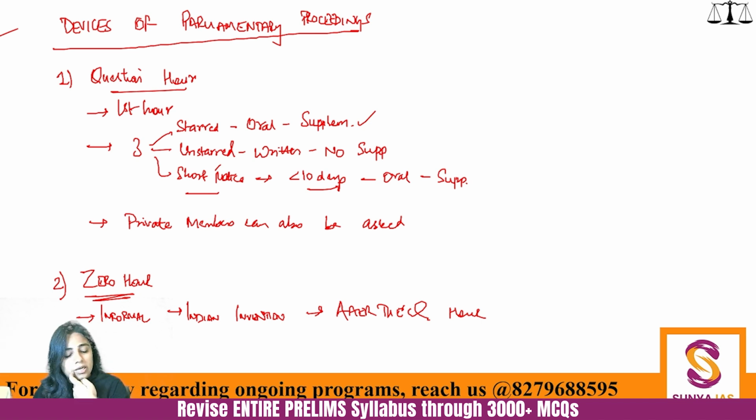And overall, when was this introduced? Question Hour में सारे तरीके के सवाल नहीं कंप्लीट हो पाते. So 1962 से इसे introduce किया गया था. How can you remember this? You can remember this by remembering that 1962 was also the year of the Indo-China war. तो उसके बाद कई सारे सवाल थे पूछने को, and that is why this additional device of Zero Hour was introduced, but it is not mentioned anywhere.